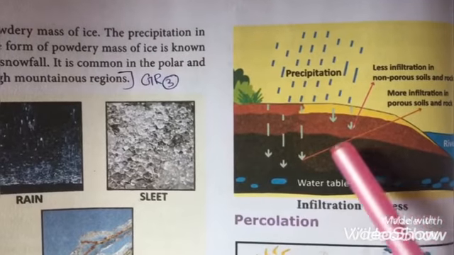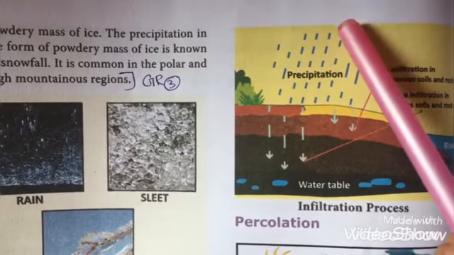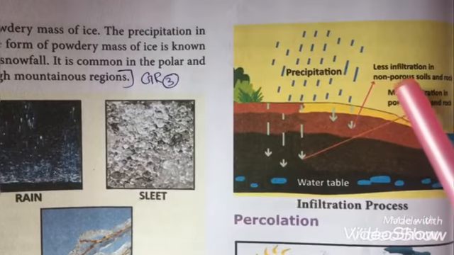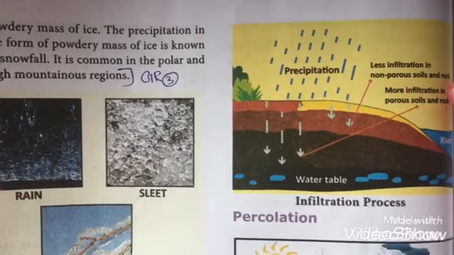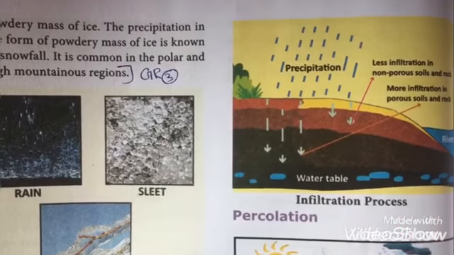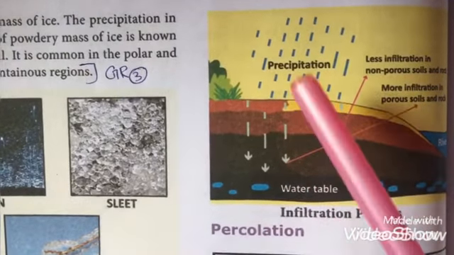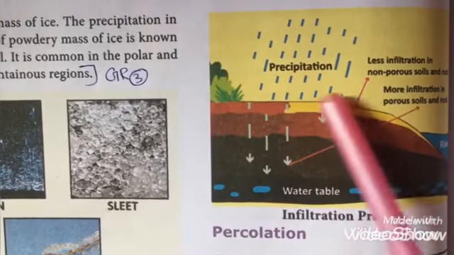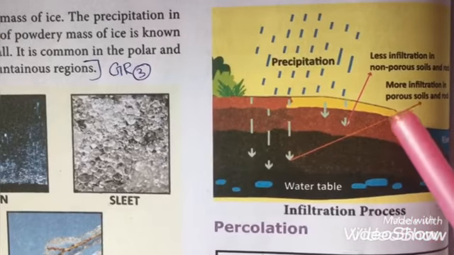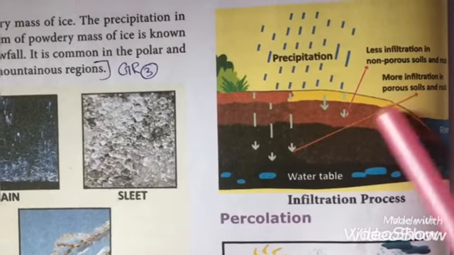See here, this is the infiltration process. Precipitation means rain. If rain water is there, and the soil is non-porous soil or rock, the rainwater cannot penetrate into the soil deeply, right? And if the soil is porous, the rainwater which is above the surface can penetrate deeply into the soil. What do you mean by porous? Porous means having some tiny holes in the soil.